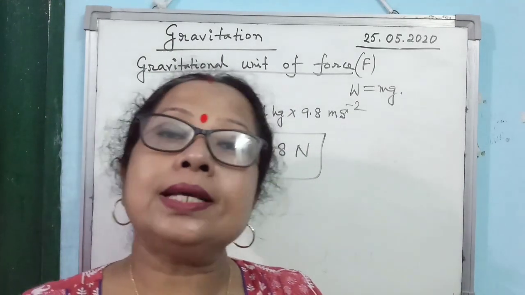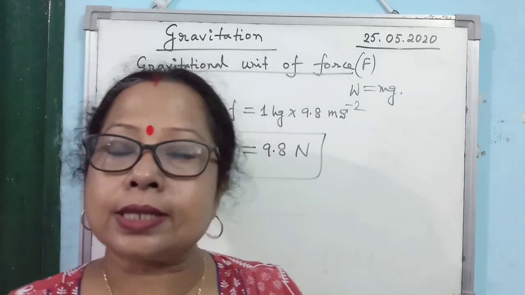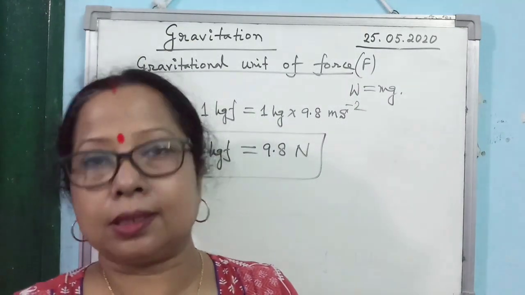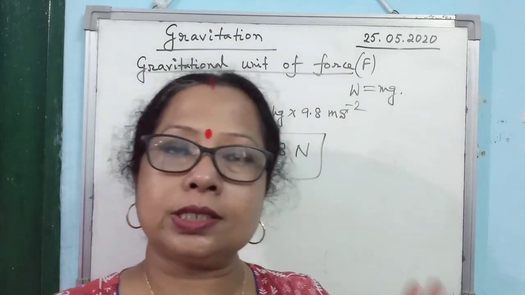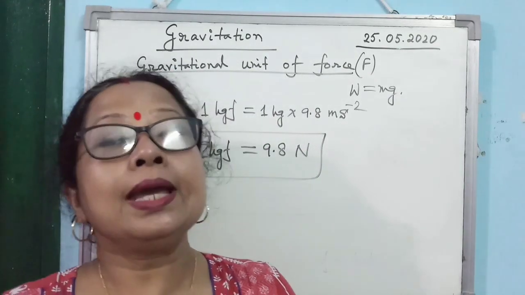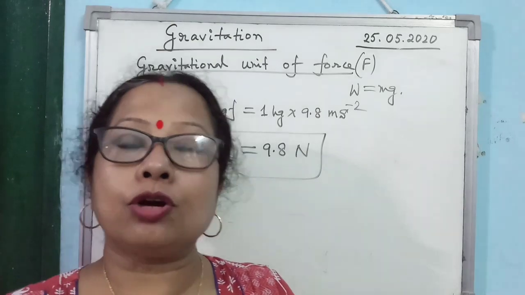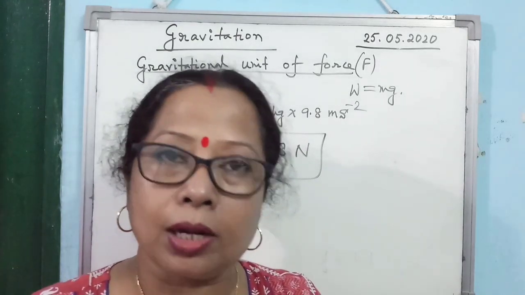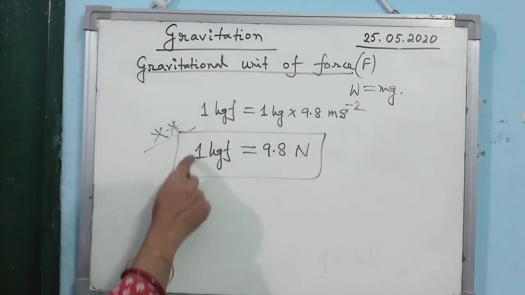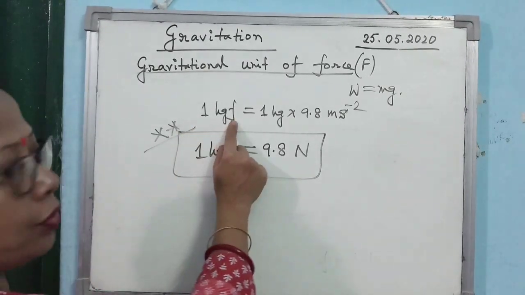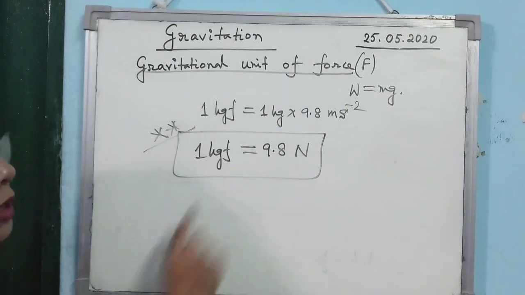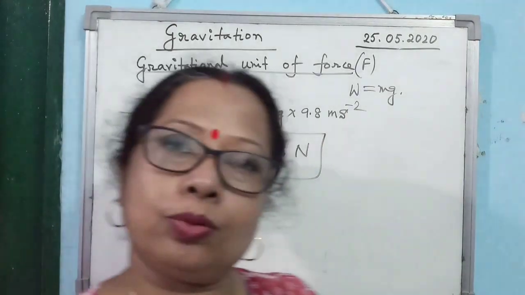Clear? So, what is the absolute unit of force? The absolute unit of force is Newton. So, what should be your answer? The absolute unit of force is Newton in SI system. The gravitational unit of force is kgf in SI system. Then you will write these two steps: 1 kgf is 1 kg into 9.8 meter per second square, so 1 kgf is 9.8 Newton.